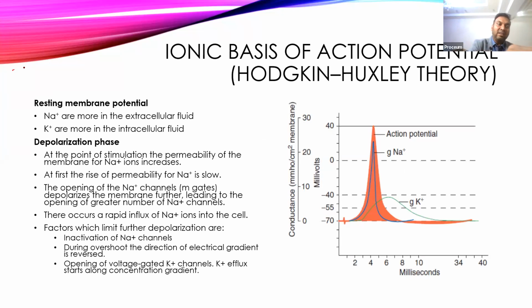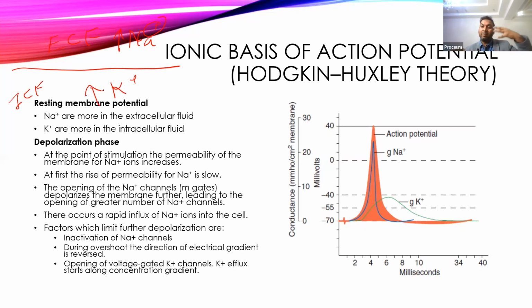So consider this is a neuron, and this is extracellular fluid, and here the sodium concentration is very high. Similarly, this is the intracellular fluid of the neuron, and here the potassium concentration is much higher. Remember this, sodium concentration is higher outside and potassium concentration is higher inside. So this is actually occurring in the resting membrane potential.